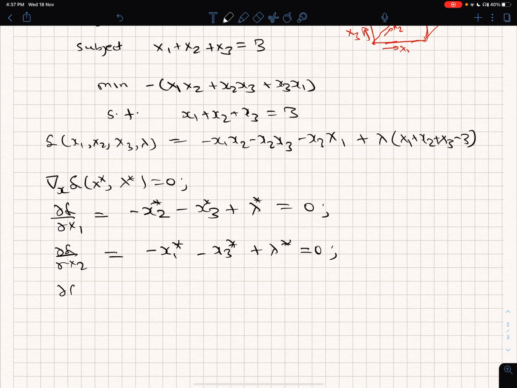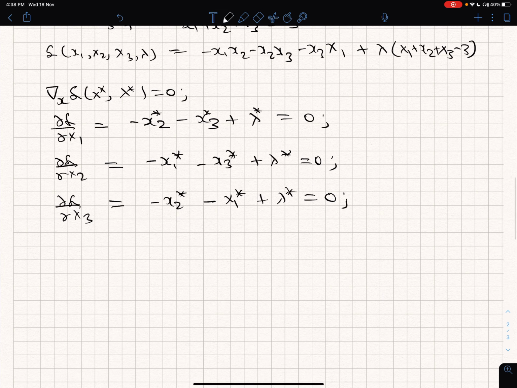And the third one, similarly, the first term doesn't give me anything in partial derivative with x3. The next term gives me minus x2 star. Then the next term gives me minus x1 star plus lambda star is equal to 0. And the constraint requires that x1 star plus x2 star plus x3 star should be equal to 3.